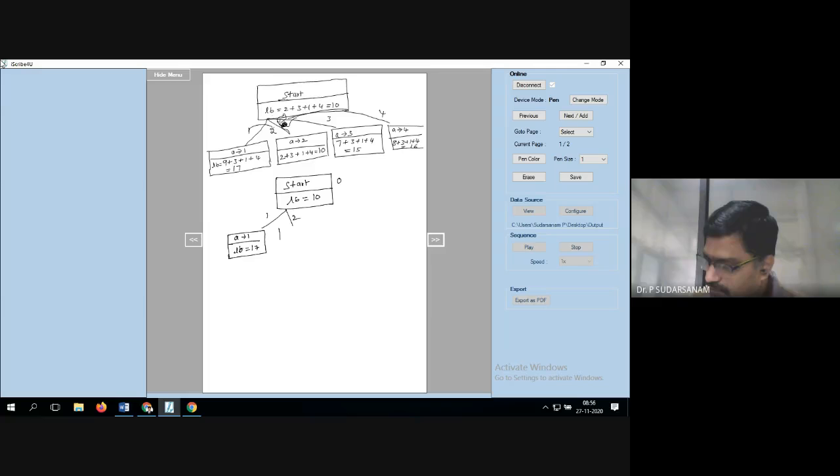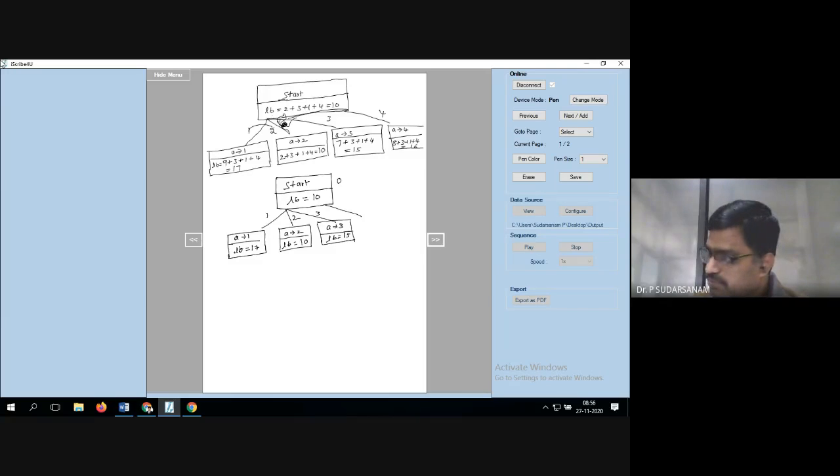Now 2 is nothing but a is equal to 2, lower bound is equal to 10. Then a is equal to 3, lower bound is equal to 15. I am copying as it is from the previous step, that's all.